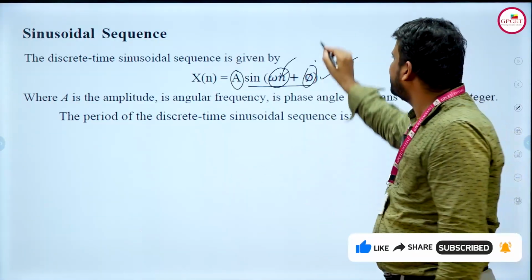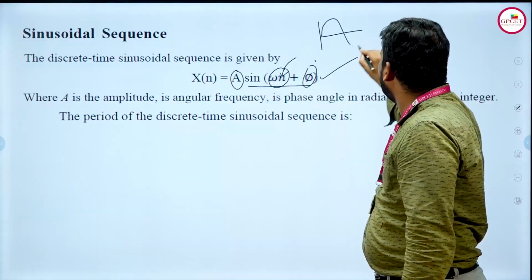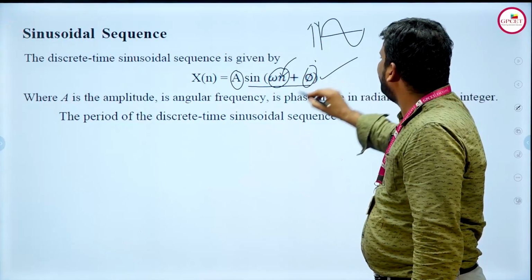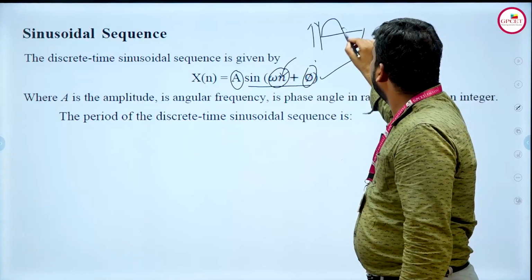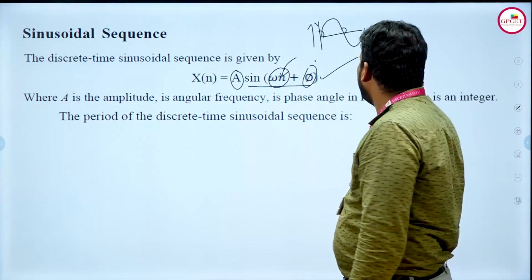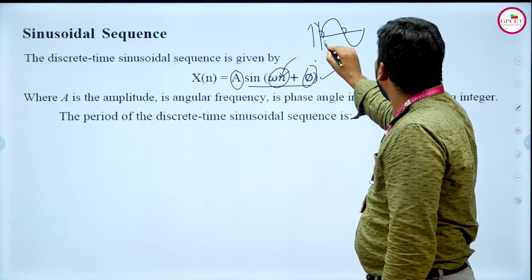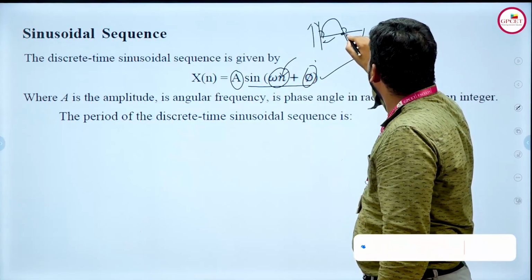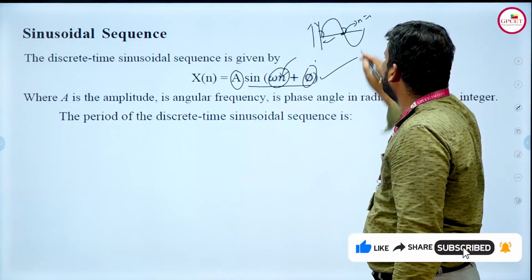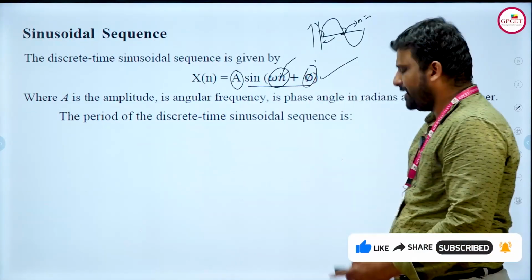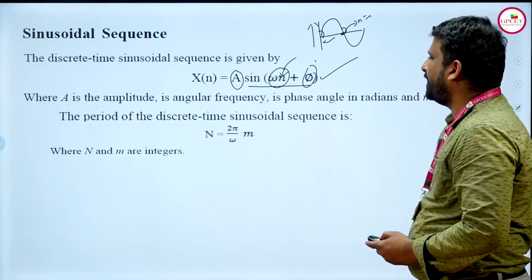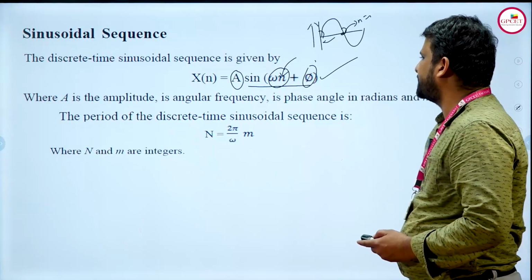So it will represent this sinusoidal sequence. It consists of amplitude, it consists of phase, and it consists of some angular frequency. And finally, what will be the value? The value will be an integer, n. What will be the value? That will be either 1 or 0. So this combination is said to be a sinusoidal sequence, where n is equal to 2 pi by omega, where n and m are some integers.